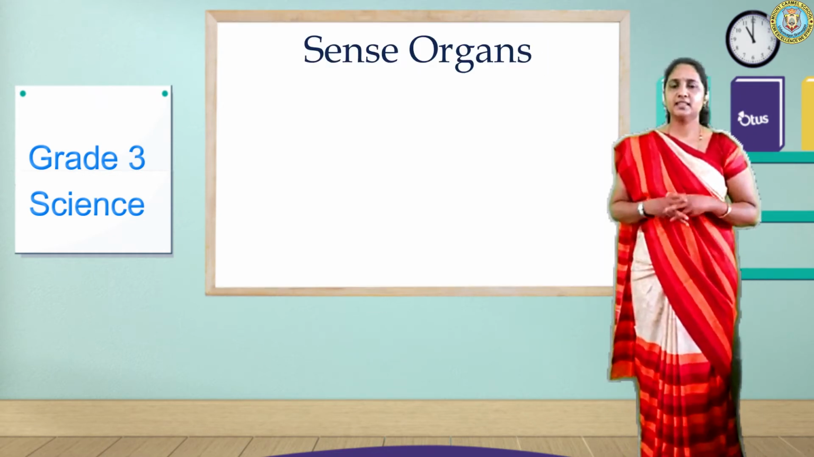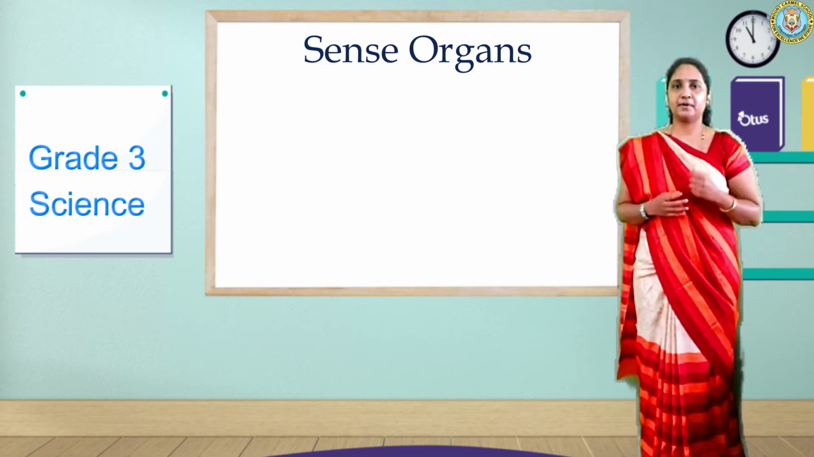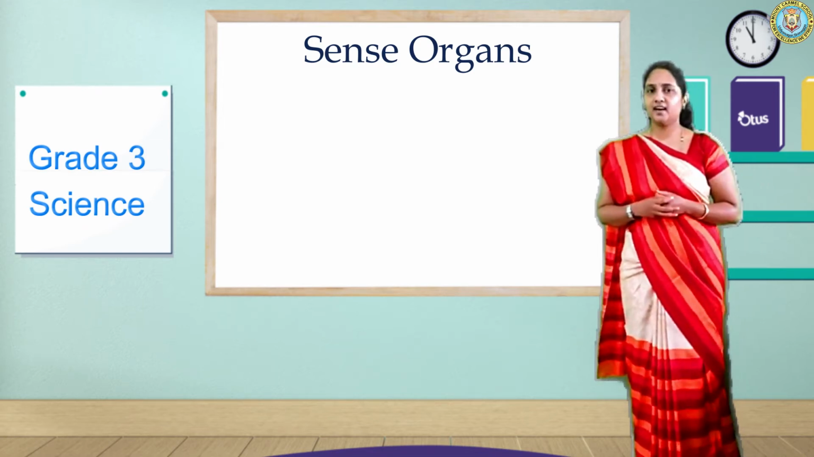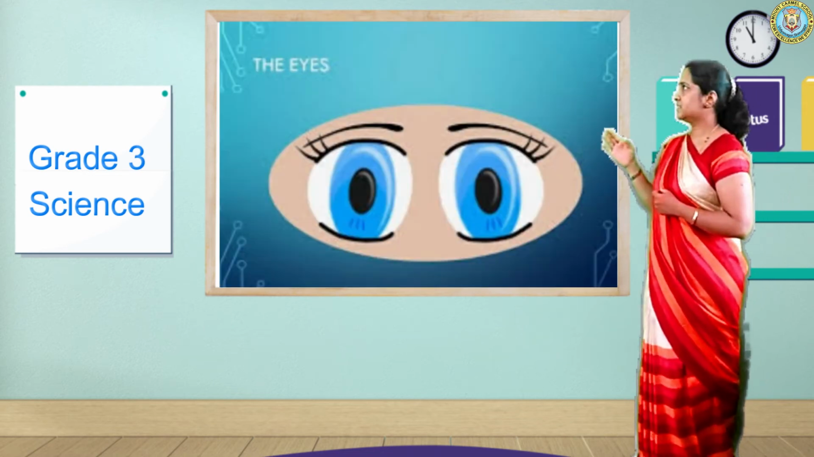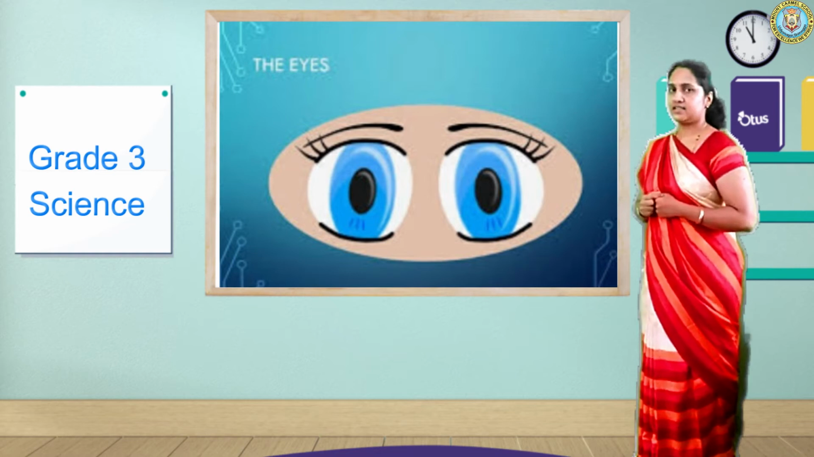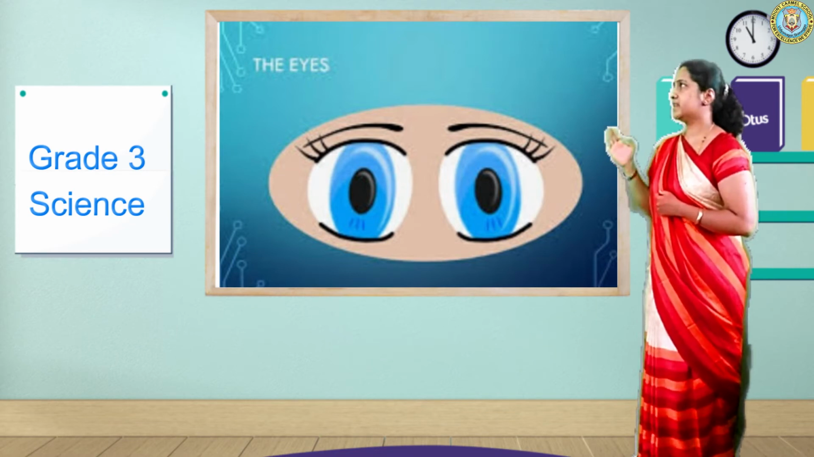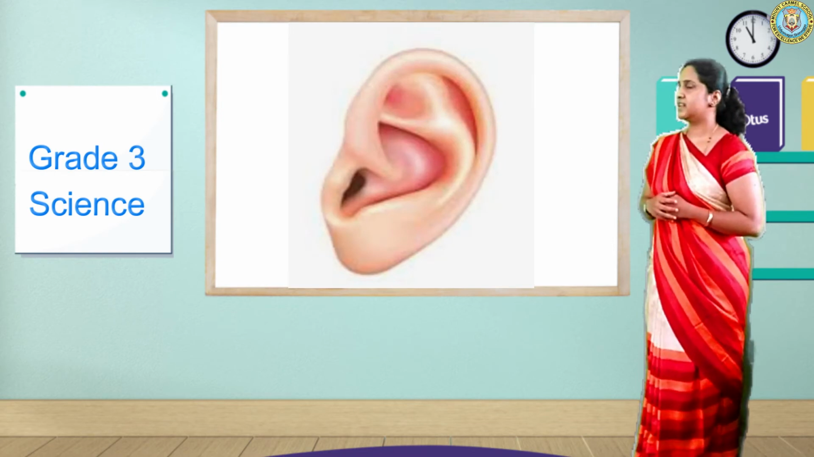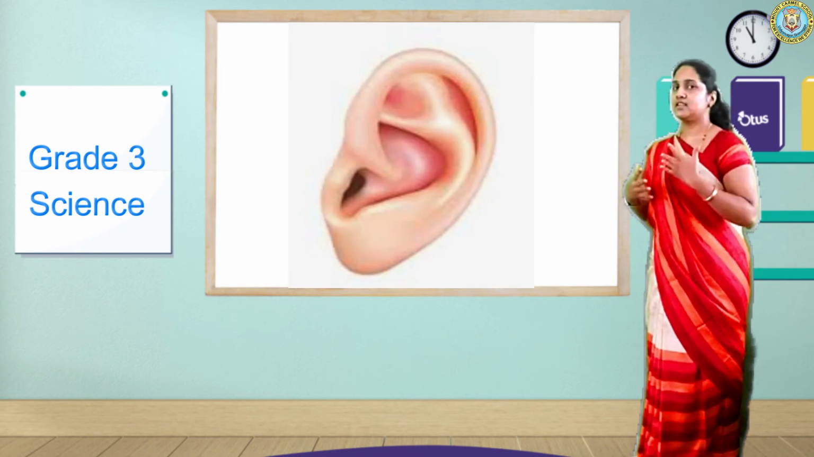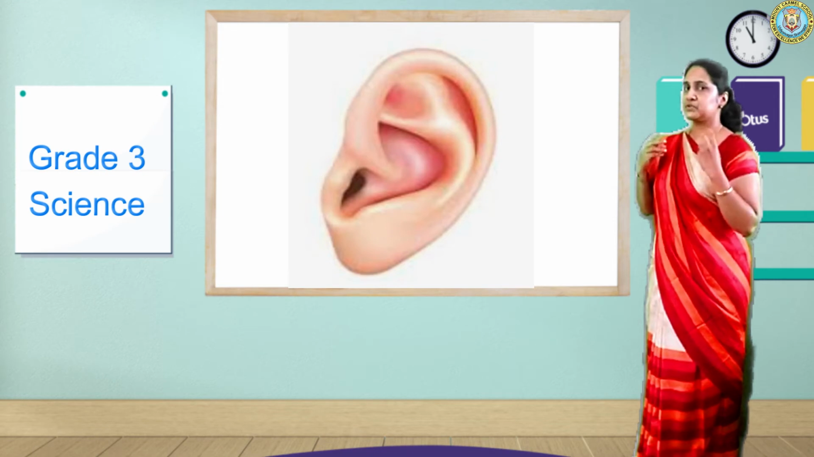Children, there are sense organs present in animals. What are the sense organs present in animals? Such as eyes. Yes, eyes are also a sense organ. Right? Ears. Yes, ears are also sense organs because they perceive sound.